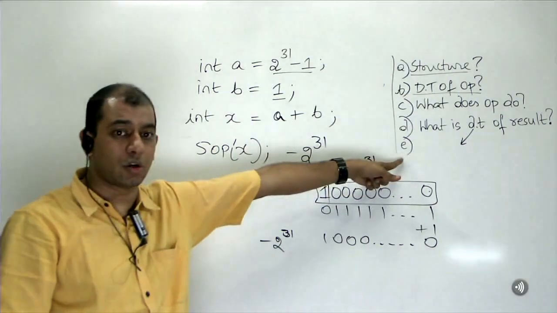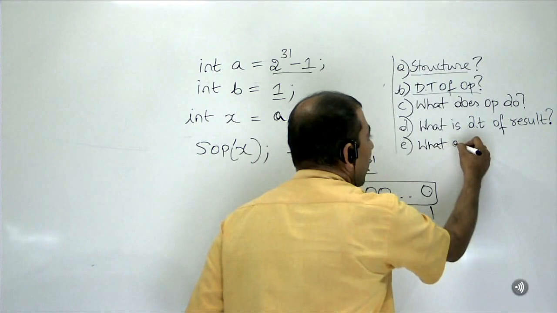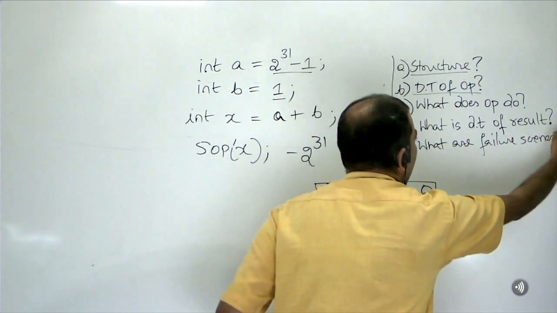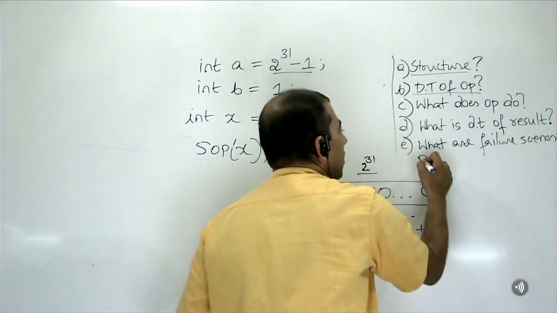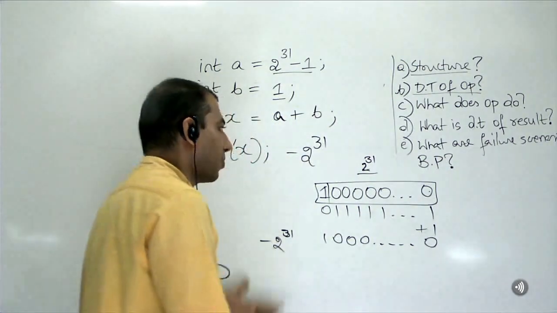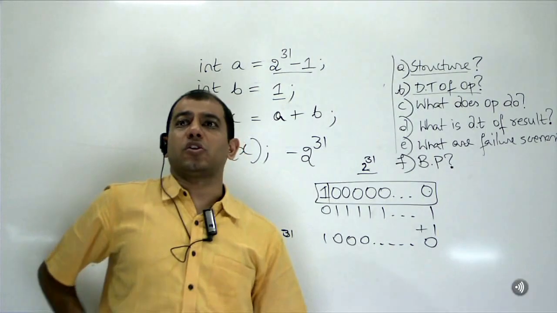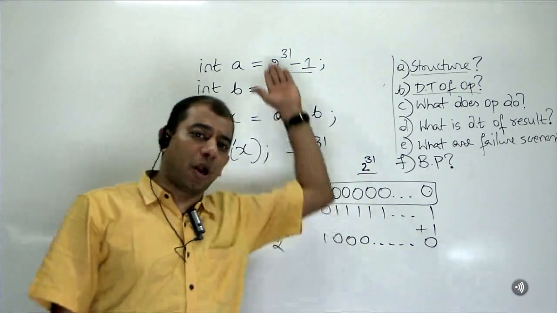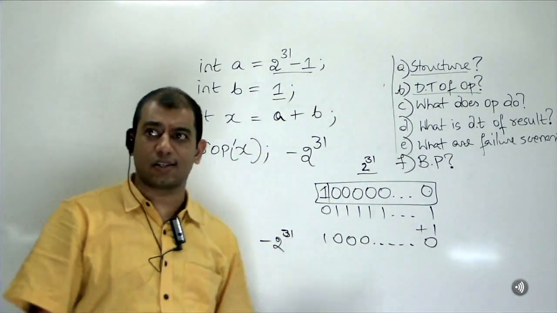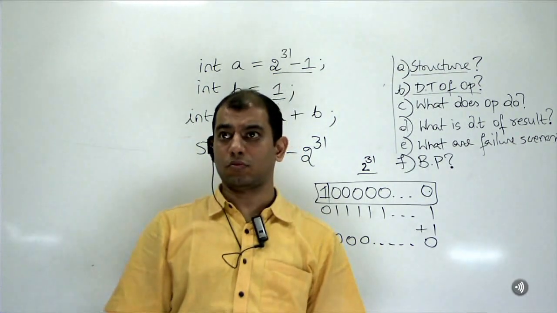Now this is the most important learning. The last question that you need to ask is, what are the failure scenarios? And most importantly, in line with that, what are the best practices? You can consider it as the next question or the same question, doesn't matter. Please note, the biggest problem about this code is not that it yields a wrong answer. The biggest problem of this code is that it does not fail.